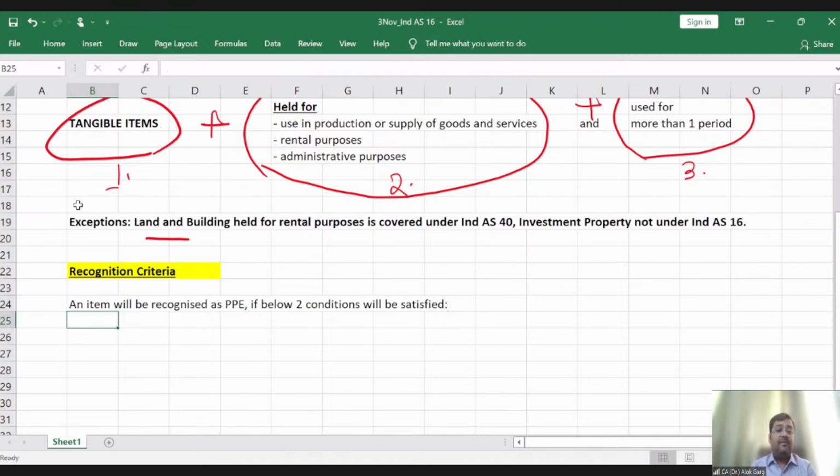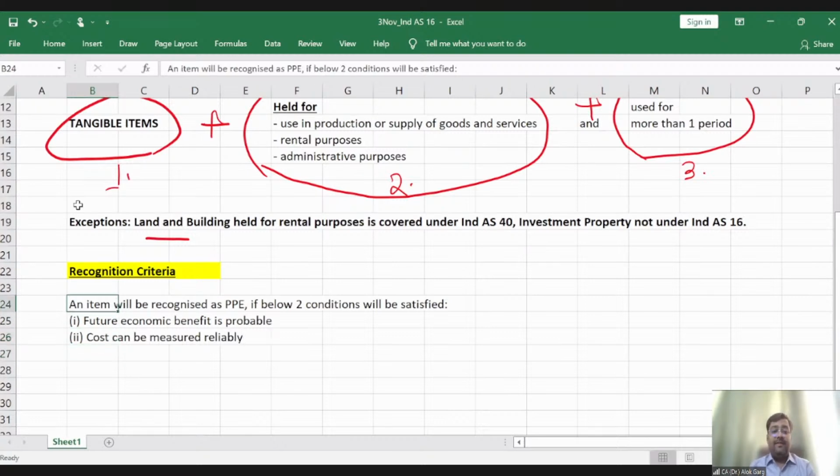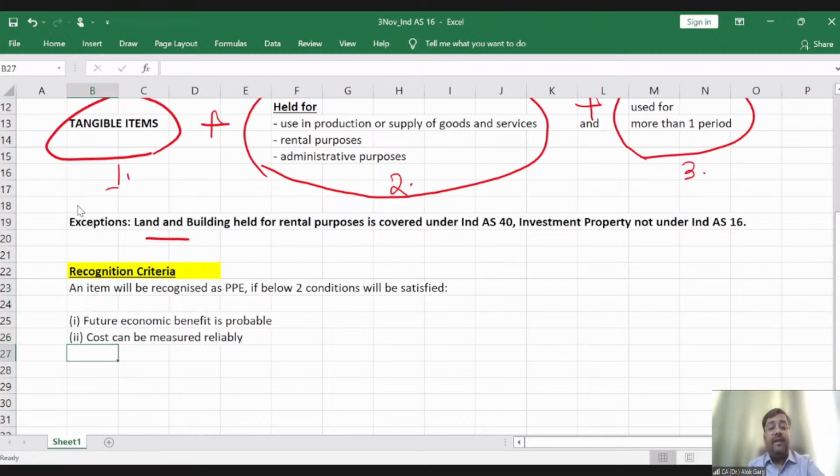What are the two conditions? Condition number 1. Future economic benefit will be probable. So future economic benefit is probable. And the second one is cost can be measured reliably. If these two conditions are satisfied, then that item will be recognized as PPE.